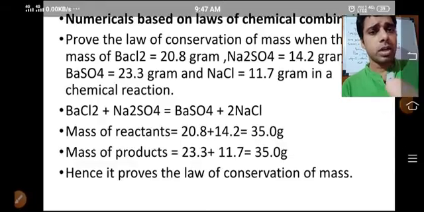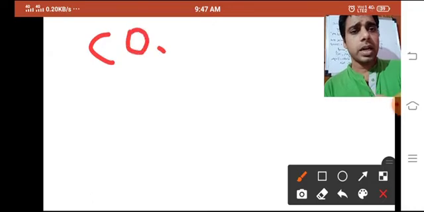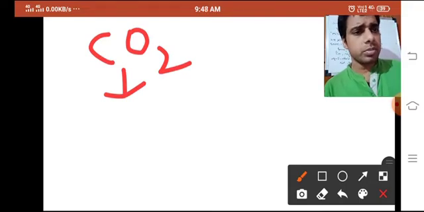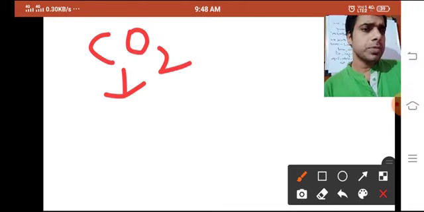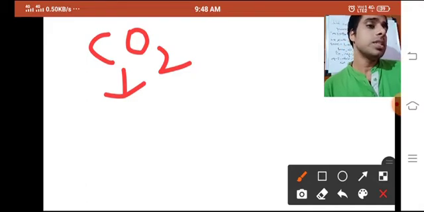If I talk about carbon dioxide, from wherever we are talking about, in India, in Pakistan, everywhere, we will see that carbon dioxide is made up of carbon and oxygen only.